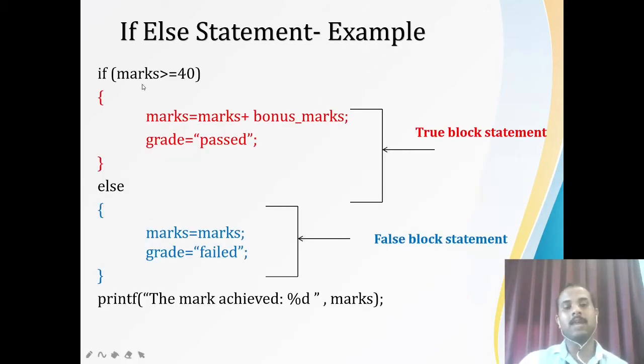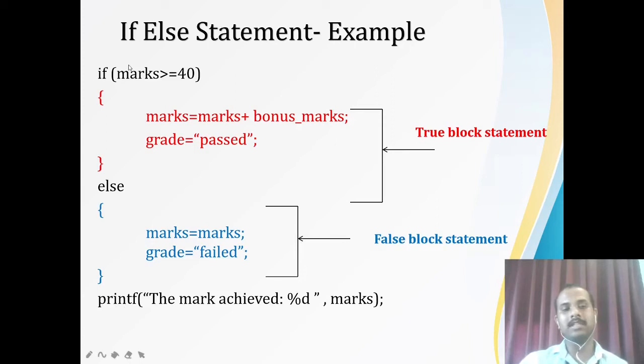So if your marks is greater than or equal to 40, you are going to use the bonus mark and you are making him pass. But if his marks is lesser than 40, then what is the meaning of that? That means he has failed, right? So if he has failed, you are not going to give any bonus marks and you are mentioning his grade is failed here. Okay, and this is statement X here.